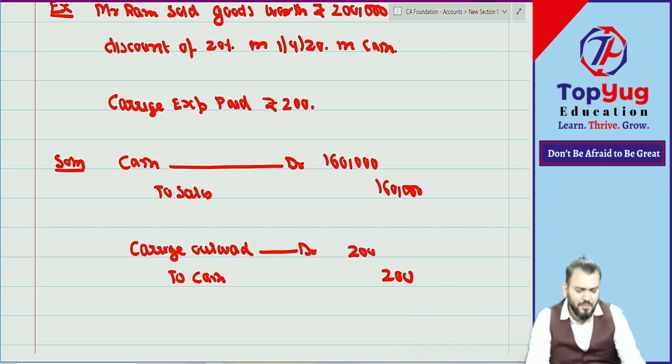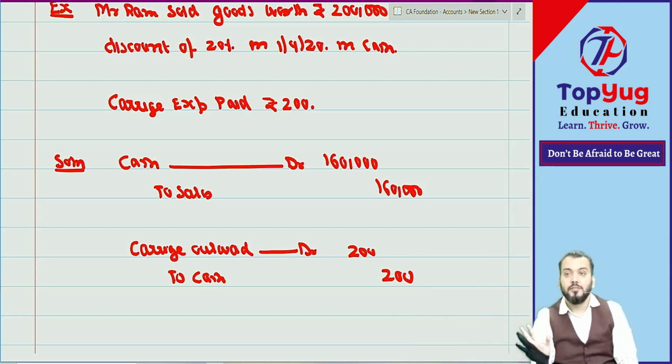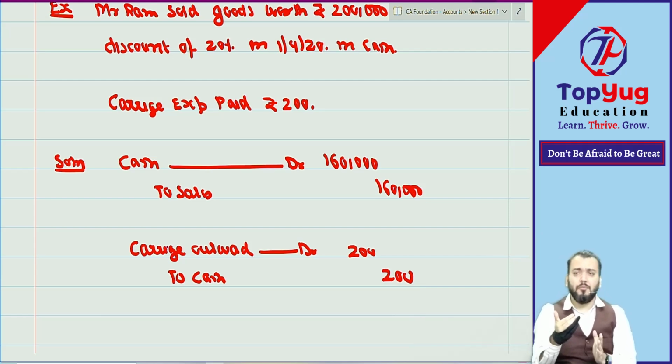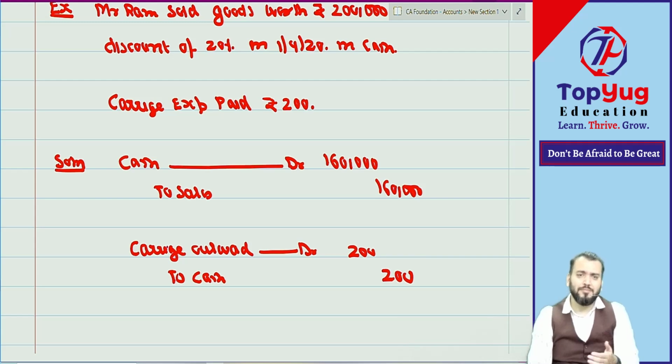So more or less we have done with the basic concepts. Understood. Next class I think I will give you some more concepts. There are some points still left. Okay. Have you understood what we have done today? Capital receipt, revenue receipt, then trade discount, cash discount, then carriage inward. Only three concepts we have done. Correct?